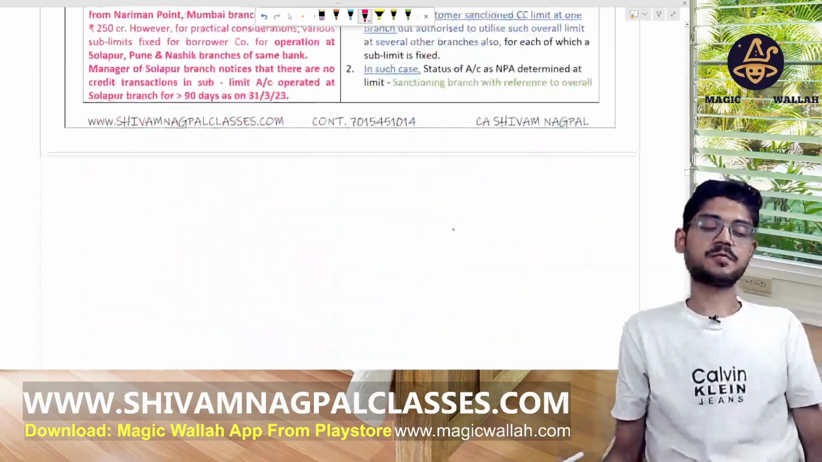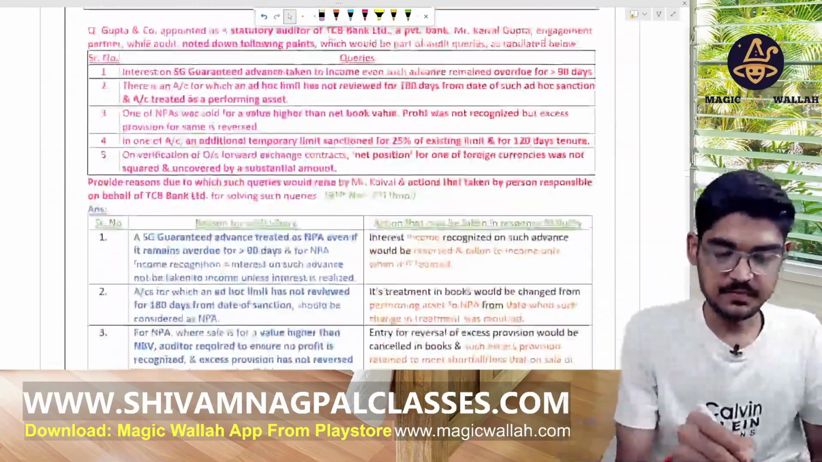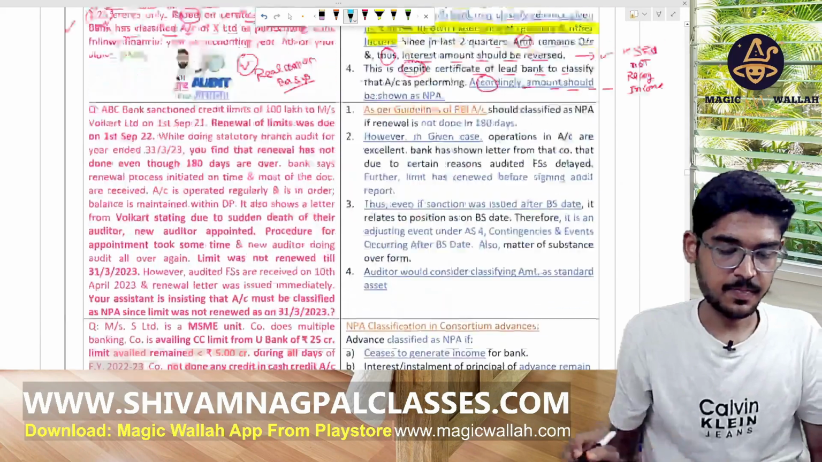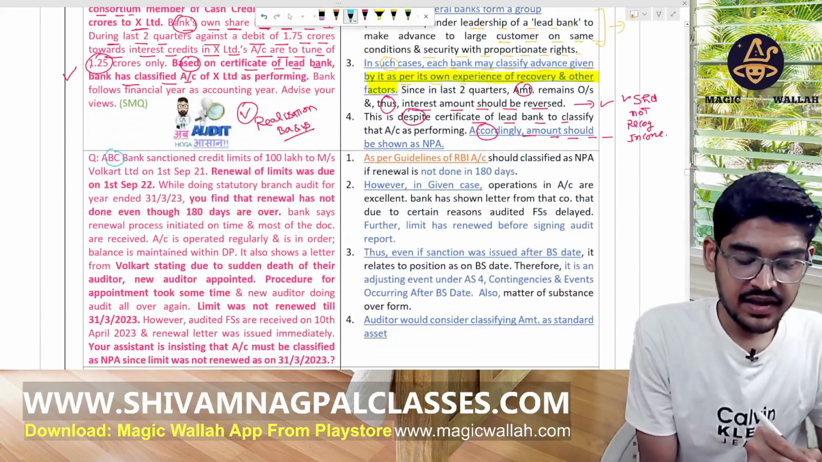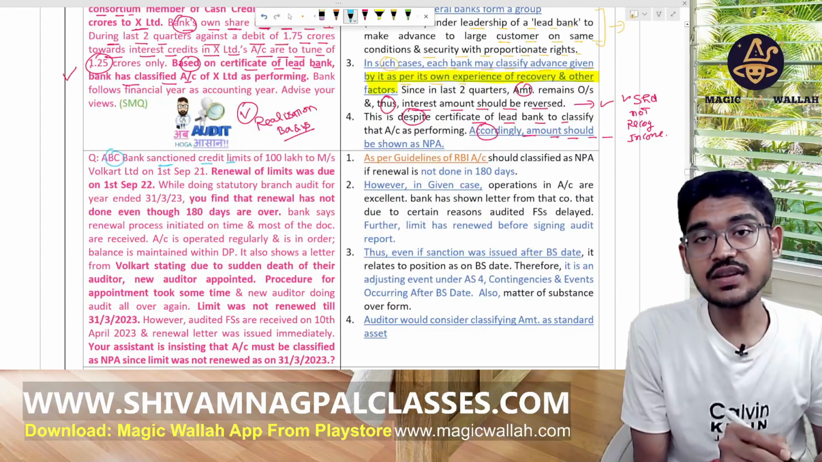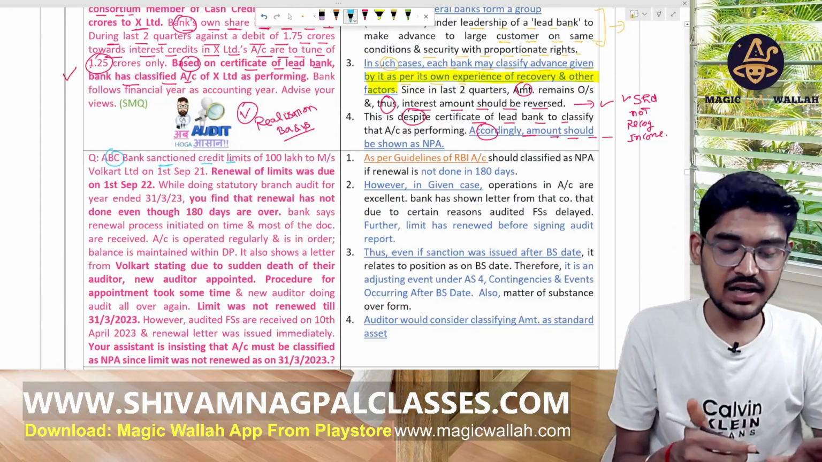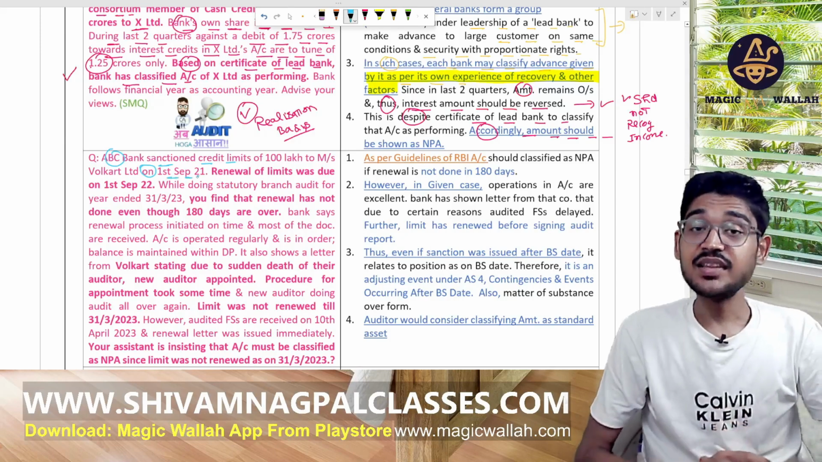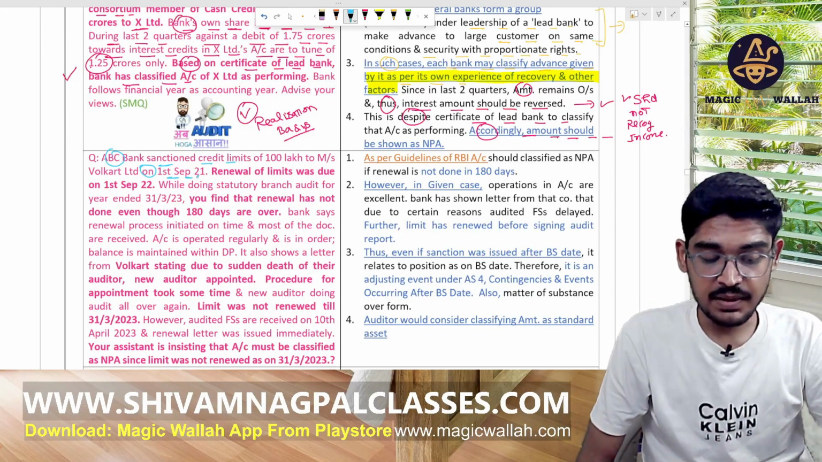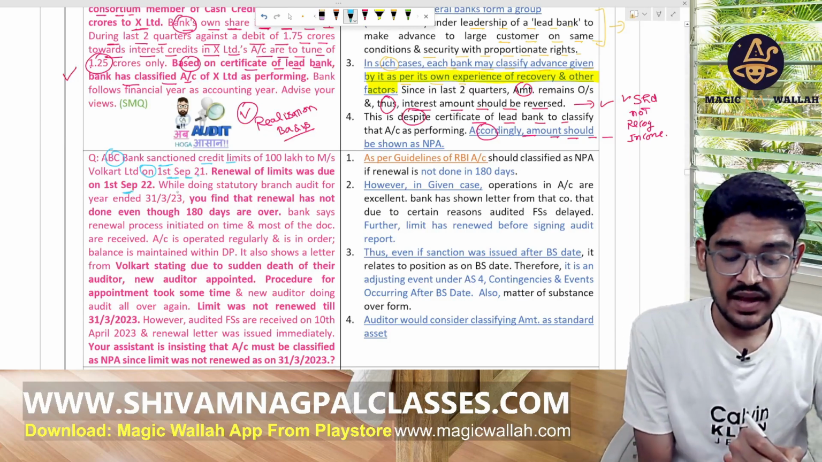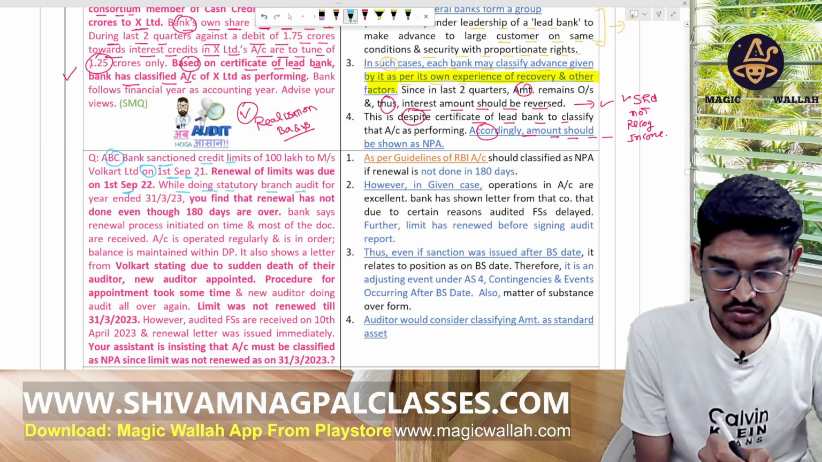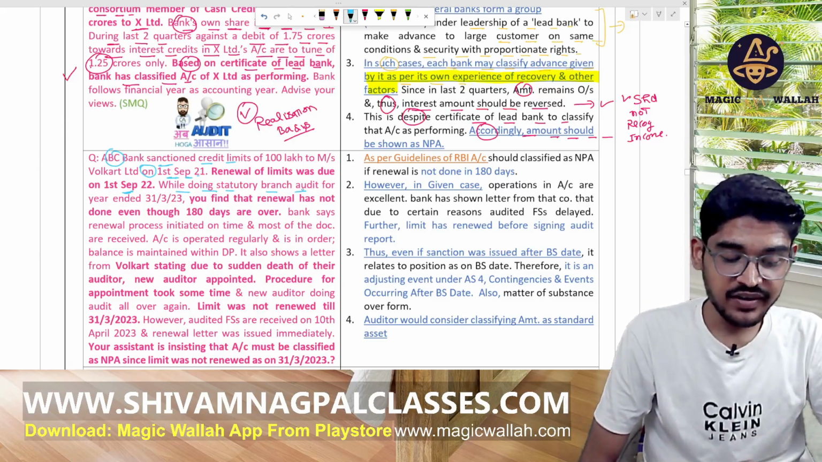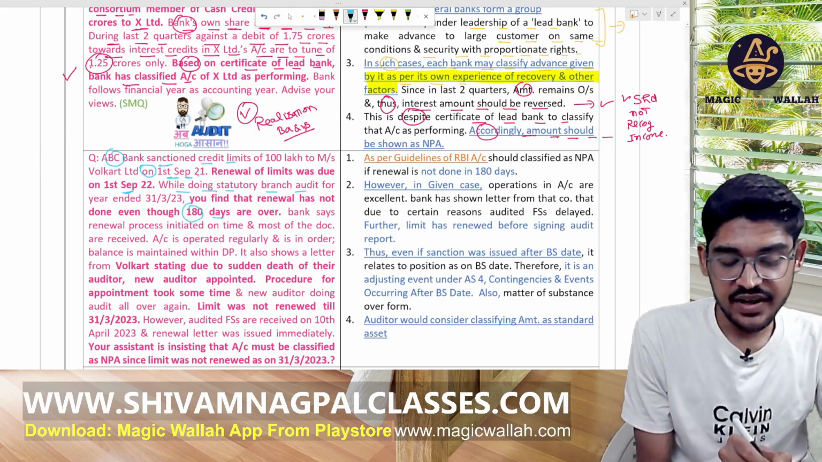Okay, in the next question, let's see this. ABC Bank sanctioned a credit limit of 100 lakhs to Messrs. Volcart Limited on the 1st September 2021. The renewal of the limit was due on the 1st September 2022. While doing the statutory audit of the branch for this year, you find that the renewal has not been done even after 180 days are over.